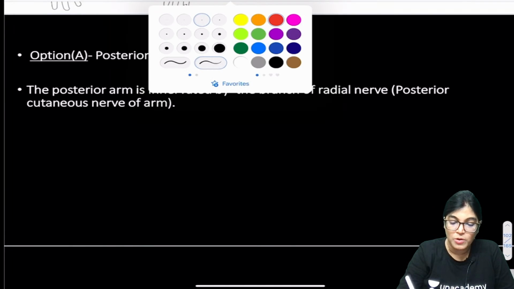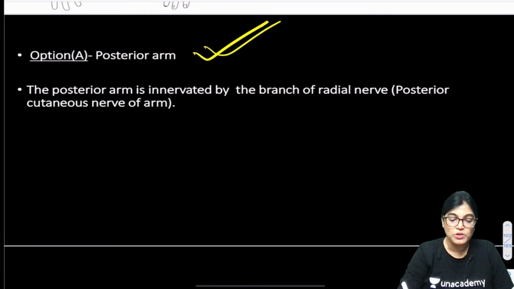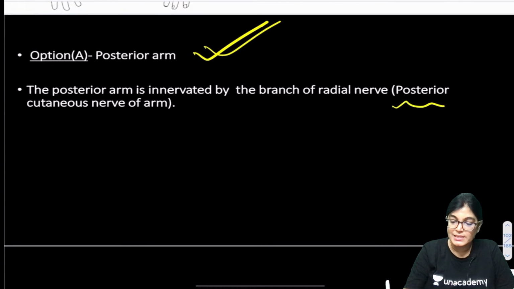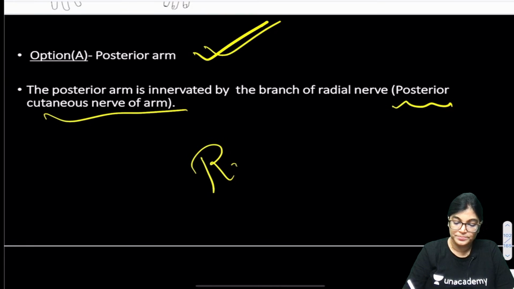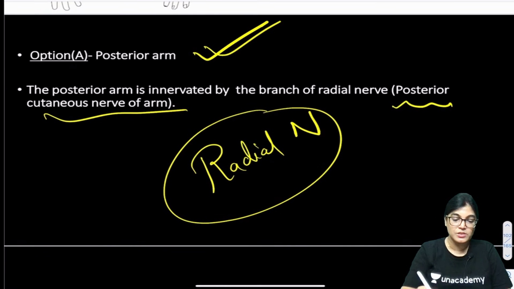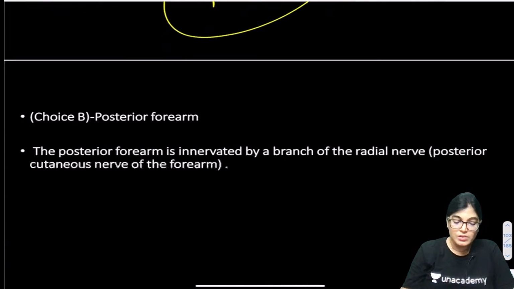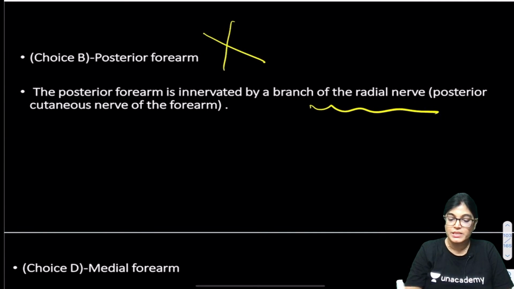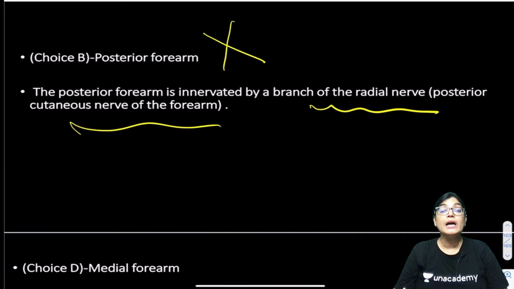Now, I want to tell you the explanation for the other options. Why is posterior arm not the correct answer? Because cutaneous sensation of the posterior arm is supplied by which nerve? Radial nerve. And the radial nerve is not injured in this patient, so it can't be the correct answer. This option is absolutely wrong. Why is posterior forearm not the correct answer? Because cutaneous innervation of the posterior forearm is again by a branch of the radial nerve, the posterior cutaneous nerve of forearm, and the radial nerve is not involved in this case. So it can't be the correct answer.